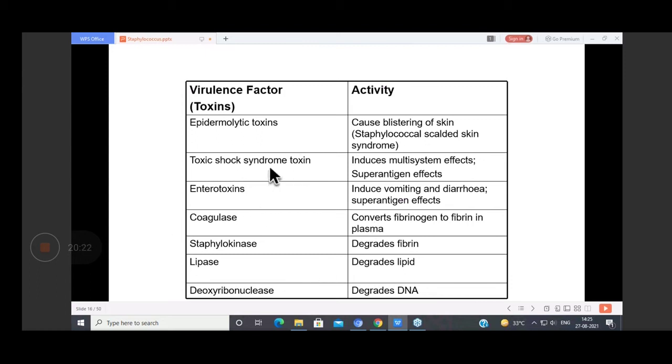So this toxin gets absorbed into the circulation, and since it has a superantigen effect, what will it do? If you remember the mechanism of superantigen, it binds to the V beta chain of the T cell.